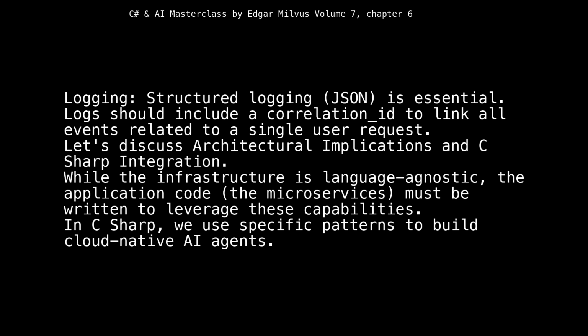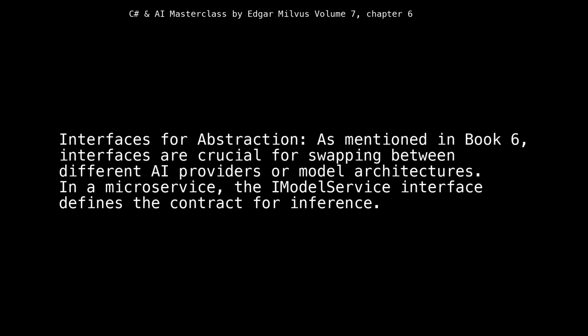Let's discuss architectural implications and C# integration. While the infrastructure is language agnostic, the application code, the microservices, must be written to leverage these capabilities. In C#, we use specific patterns to build cloud-native AI agents. Interfaces for abstraction: as mentioned in Book 6, interfaces are crucial for swapping between different AI providers or model architectures. In a microservice, the IModelService interface defines the contract for inference.